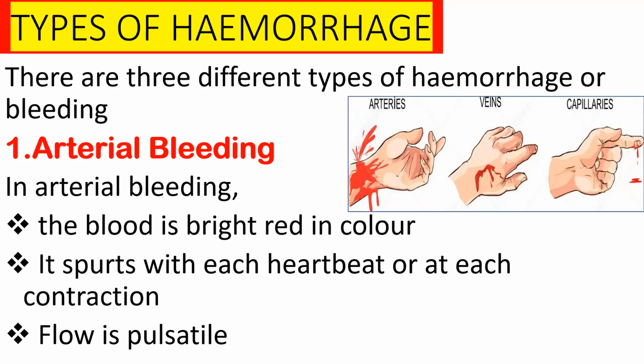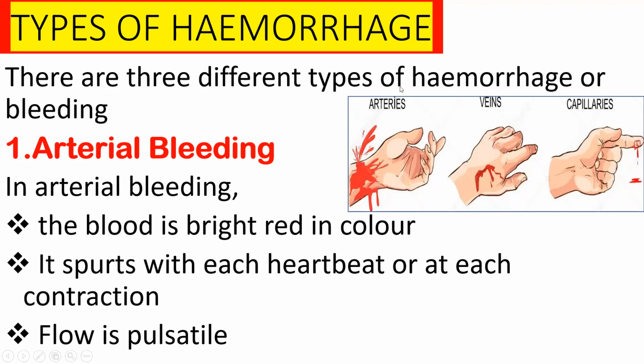The first type is arterial bleeding. That means the bleeding that occurs from the arteries. You can see the picture here. These are arteries, and this is how the bleeding occurs from our arteries. You can see it spurts out like this.